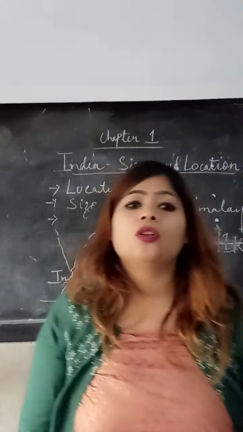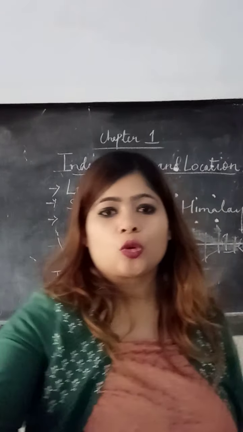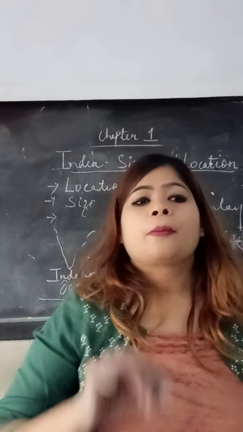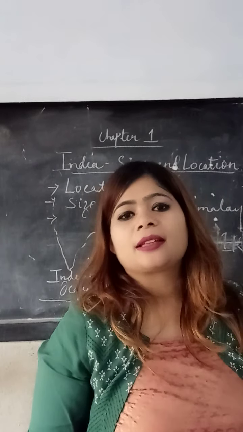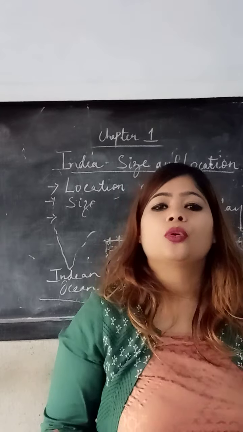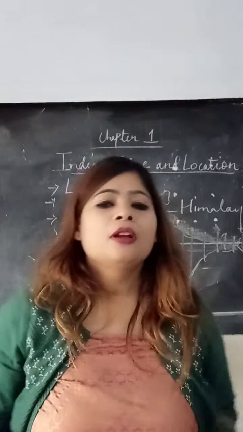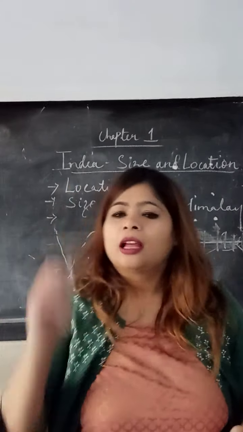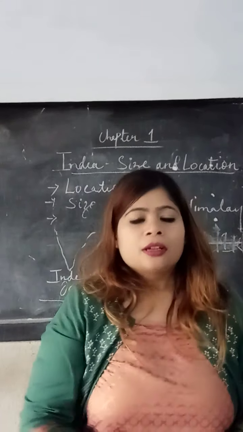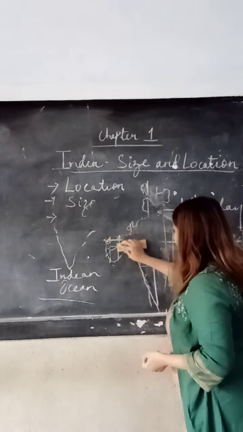Now the time along the standard meridian, which is 82.5 degrees east, passes through Mirzapur in UP and is taken as the standard meridian for the whole country. Very, very important point for questions in the 3-mark, 1-mark and also 5-mark categories. Let us understand this. For that, let me clear the lines.